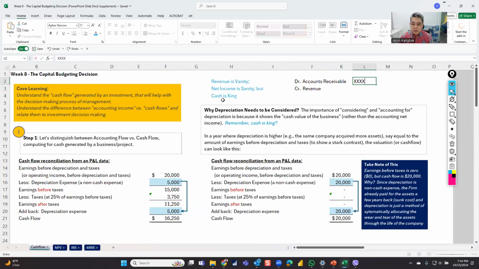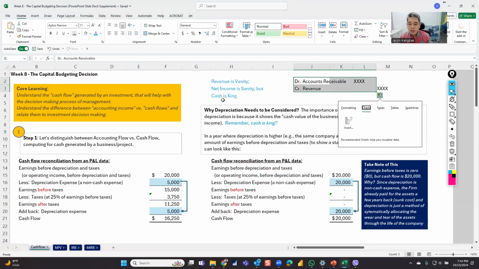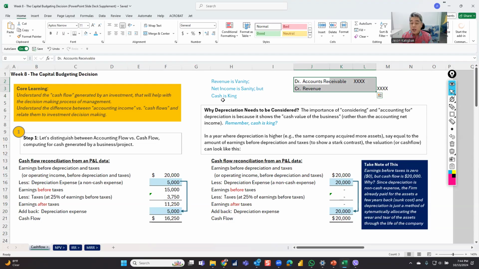So you might have an amount on the books as revenue, but it doesn't mean that you received the cash. Actually, a lot of fraud that happens in organizations at year end, they would do an entry like this, and then the year after, they would provide an allowance. Basically, they provide an allowance on the receivable as an expense to write off because you're not going to collect that. Those are fraudulent activities that you've seen in most case studies, and a lot of folks would do complex transactions on that one.